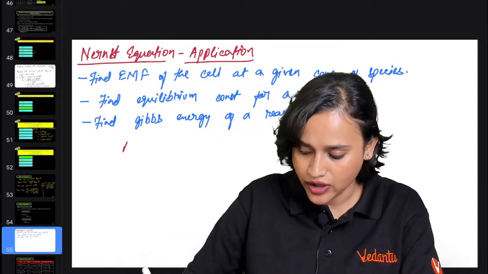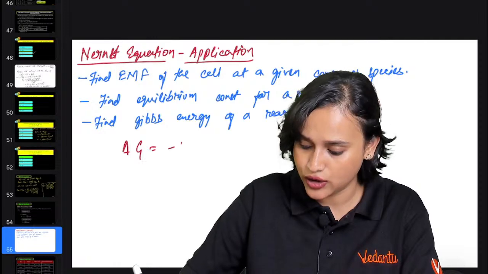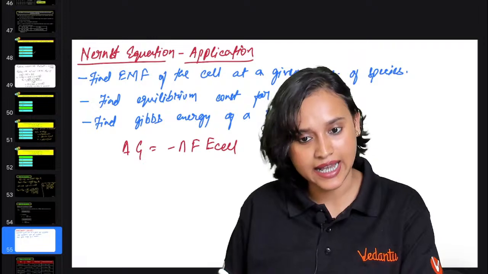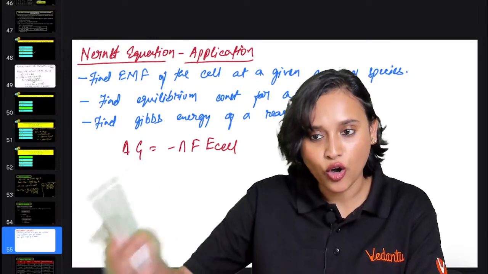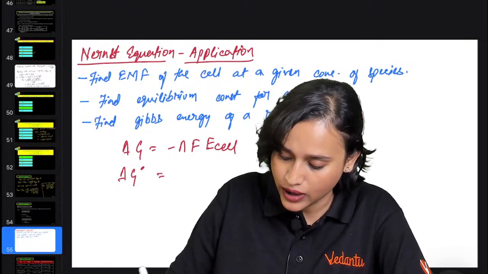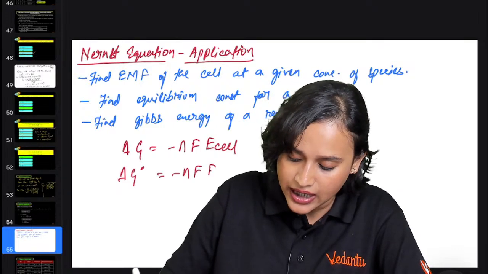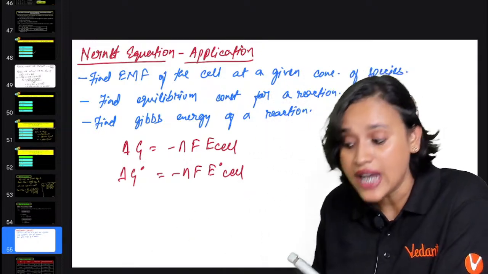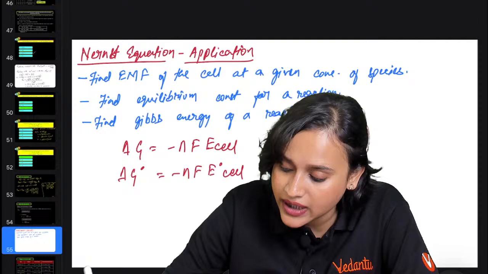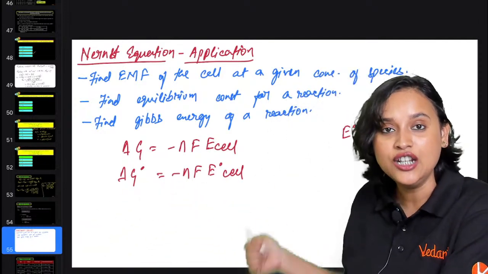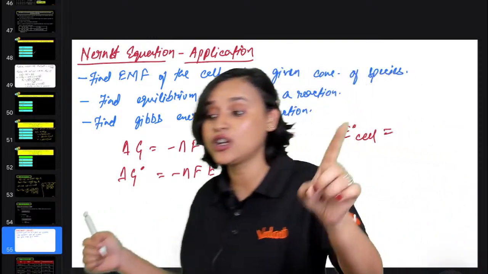So everybody, we all know that delta G is equal to minus NFE cell, right? Yes, okay? Now we also can write this as delta G naught is equal to minus NF E naught cell. Am I right, everybody? Yes. Now E naught cell can be written as, what can E naught cell be written as, guys?